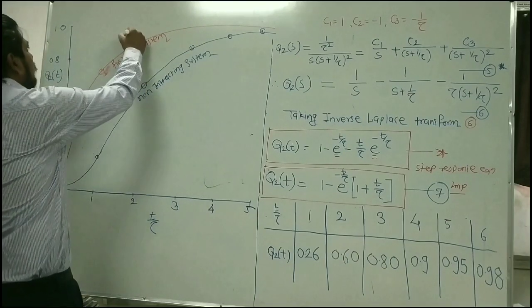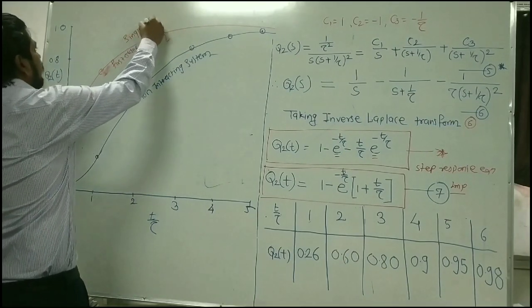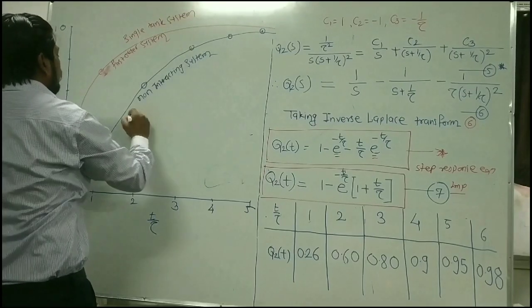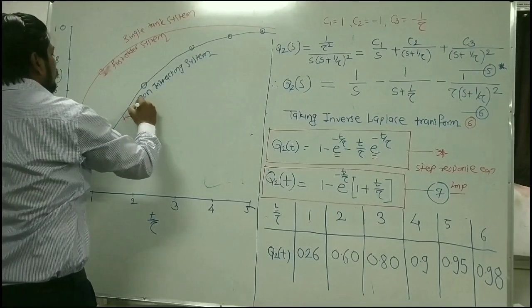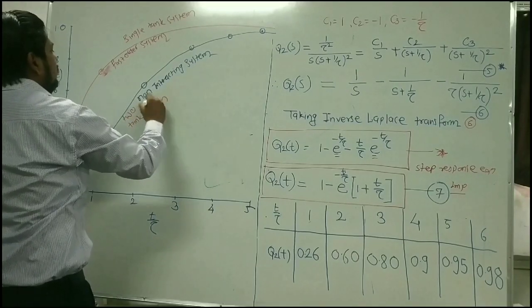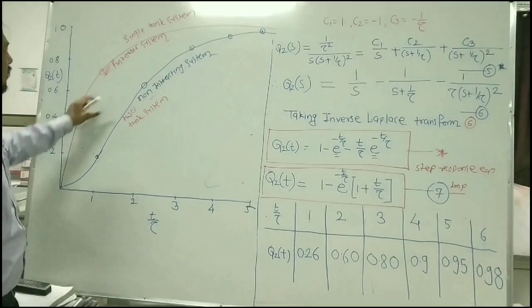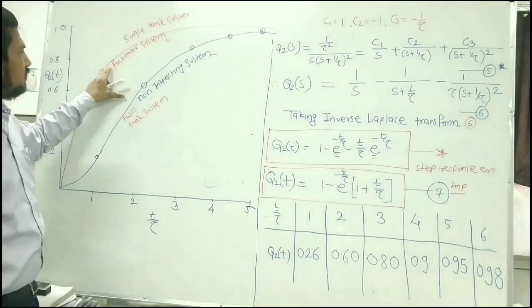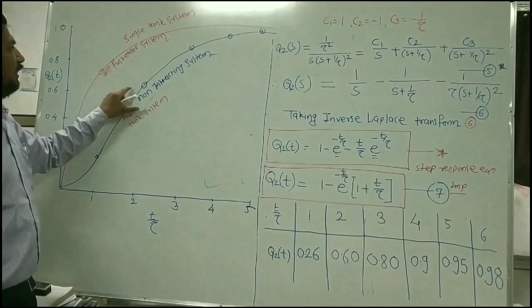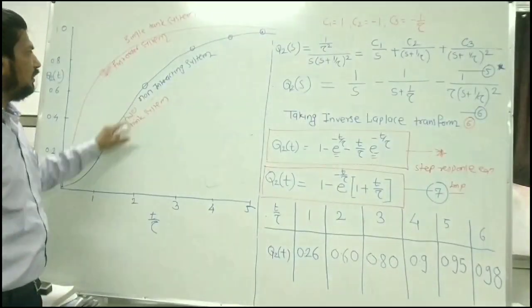This is for the single tank system, and this is for the two tank system arranged in non-interacting manner. So this is the clear comparison between the single tank system and the double tank system arranged in non-interacting manner.